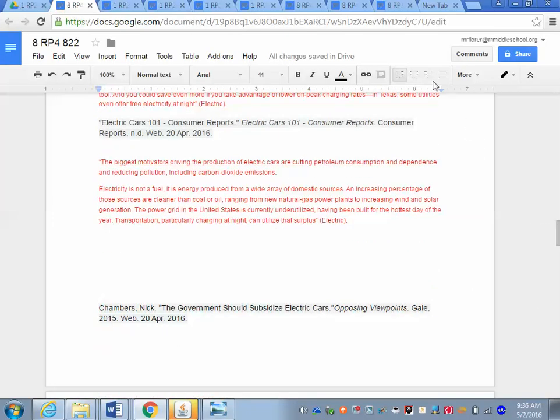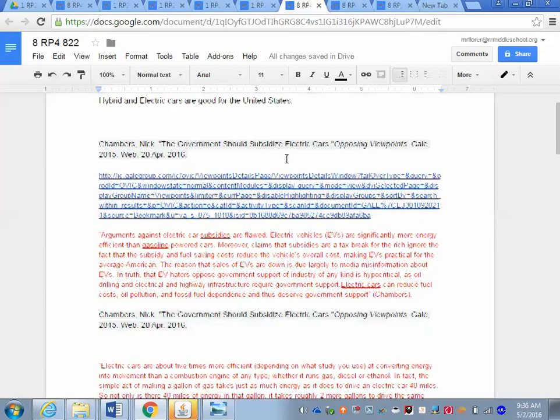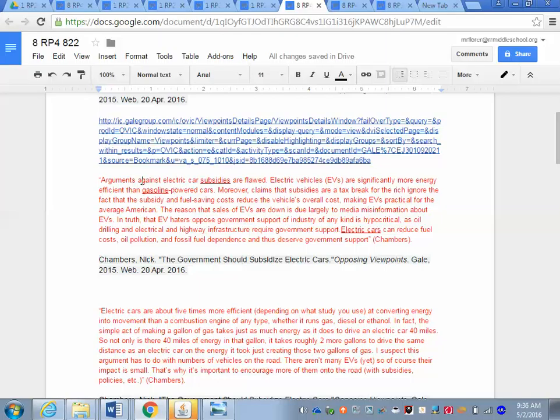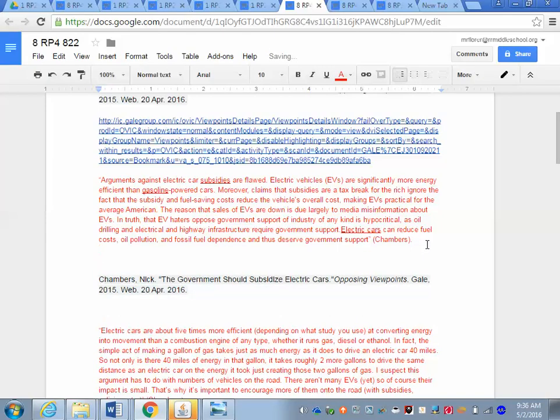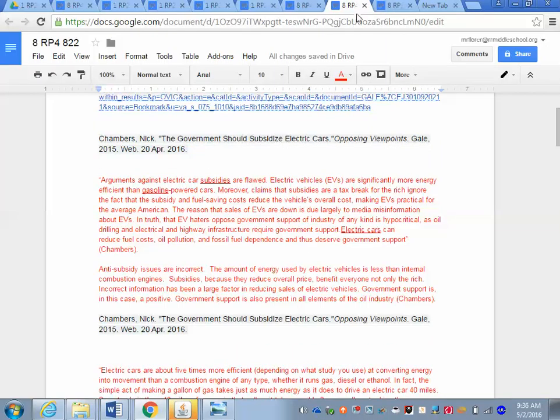So then what I want you to do, while you're in rp4, is go to your first quotation, which in this case is right here, and skip a couple of lines and then paraphrase the quotation. And this is an example of a paraphrase. Anti-subsidy issues are incorrect. That is basically paraphrasing the first statement here. Arguments against electric car subsidies are flawed.